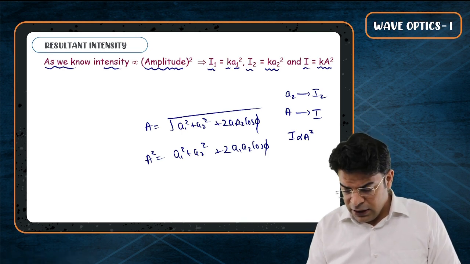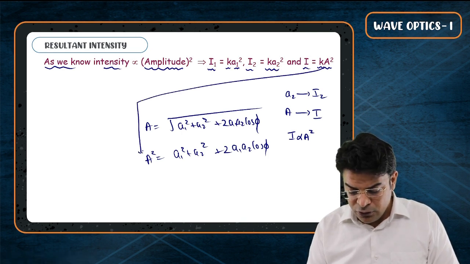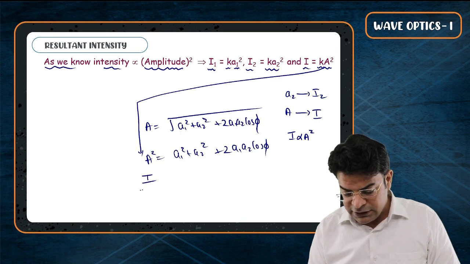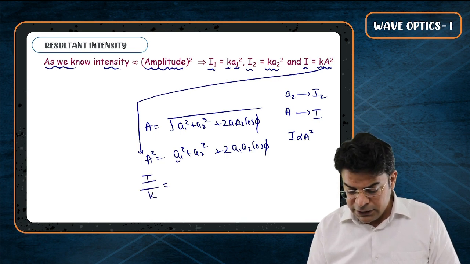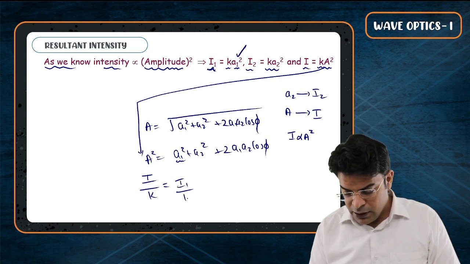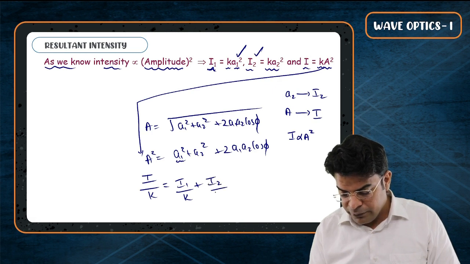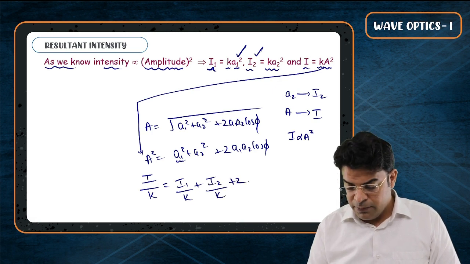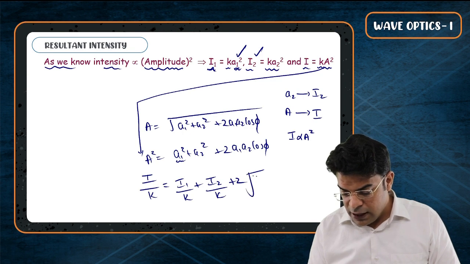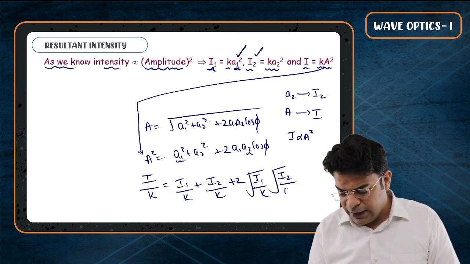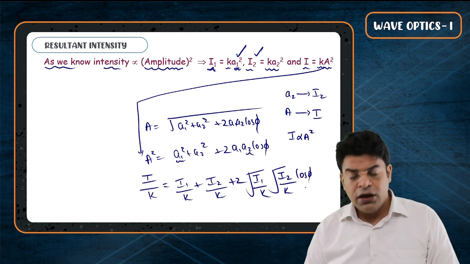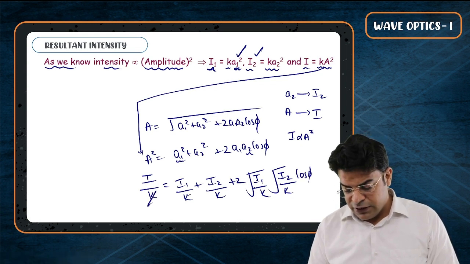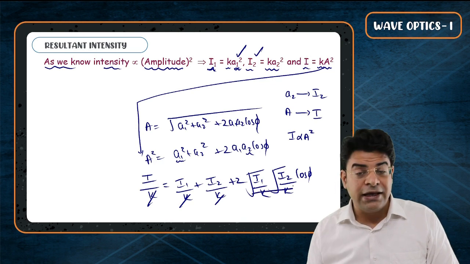Now here, in place of resultant amplitude whole square, I can write resultant intensity by k. In place of a1 square, I can write I1 by k. In place of a2 square, I can write I2 by k, plus 2 times, in place of a1, we can write root I1 by k, in place of a2, we can write root I2 by k, into cos phi. Now you can see that you can cancel out k, and root k times root k becomes k in the denominator.